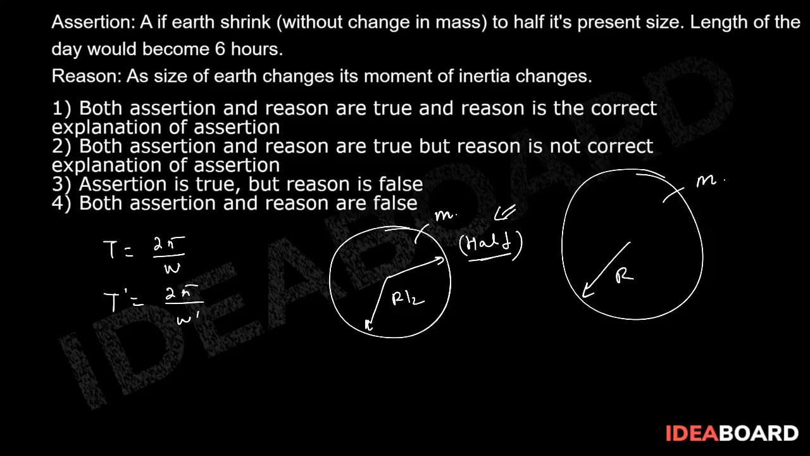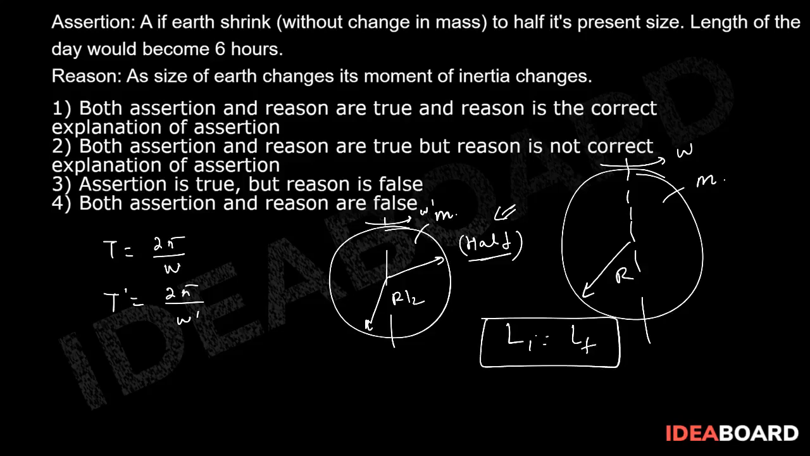Correct. Now we know that even if the axis of rotation is not changing, so about the center of mass, if Earth is rotating, let's say this is omega and this is omega dash, then angular momentum has to be conserved. So L initial is equal to L final. Using this, I into omega, that is I initial into omega initial, is equal to I final into omega final. This is the angular momentum.